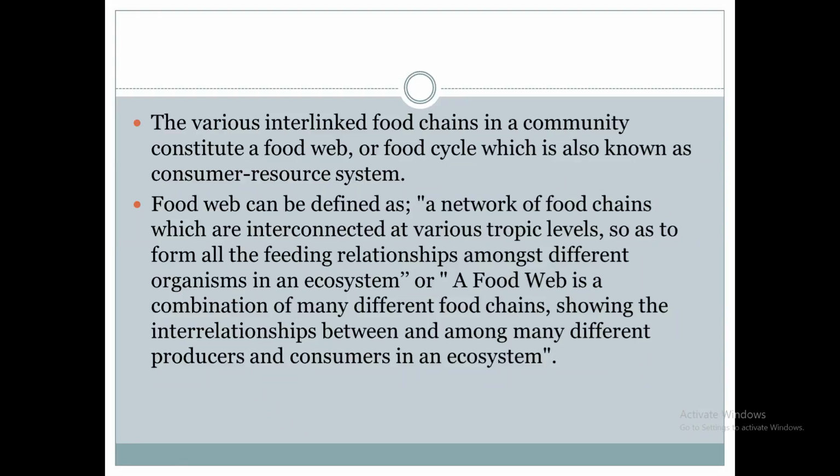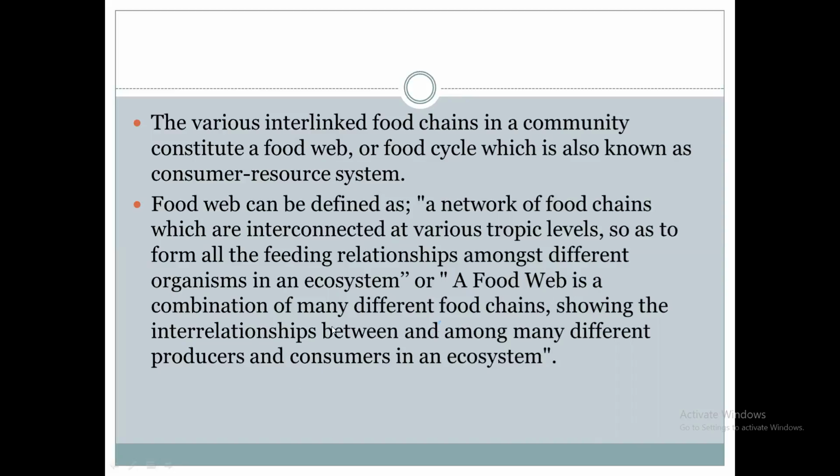Also, it is defined as a combination of many different food chains. This combination of different food chains, which we saw in the case of grassland ecosystem and pond water ecosystem, will depend upon the various ecosystem. So it is related to other food chains. So a network of these food chains is formed. That network is called food web.